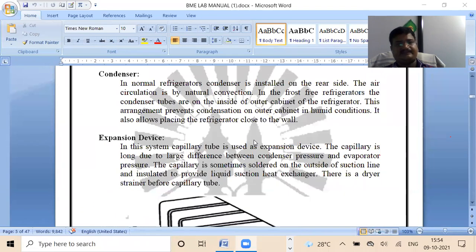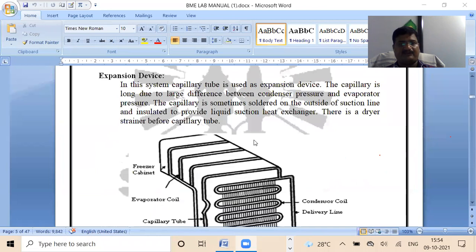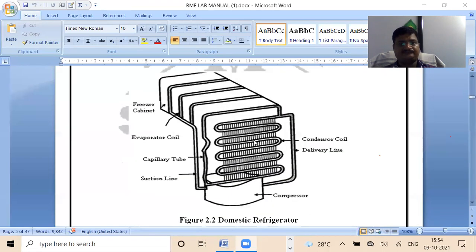The same thing in a very descriptive manner I have mentioned in this particular manual. Now you can see such kind of structure is there always in the domestic refrigerator. Here there is a freezer cabinet. Freezer cabinet means at the top side of your fridge, where you are always keeping water to convert it into ice cubes.